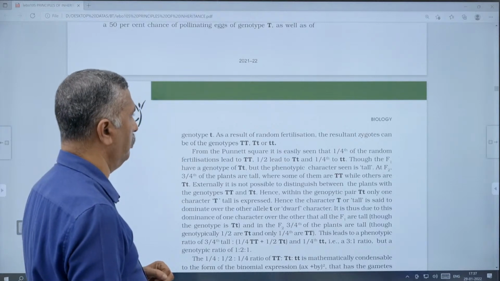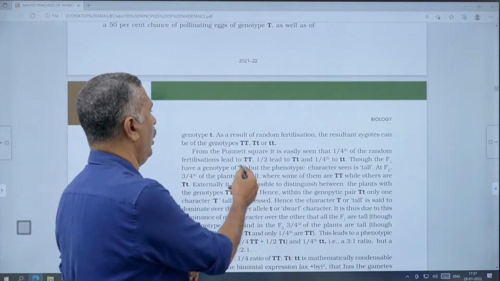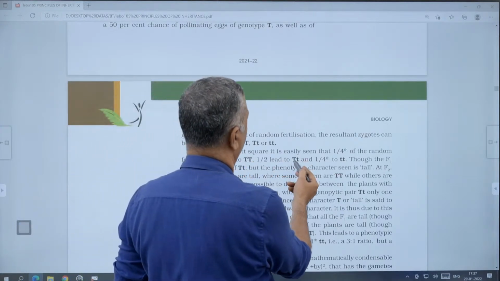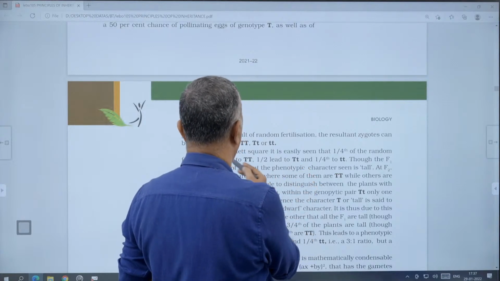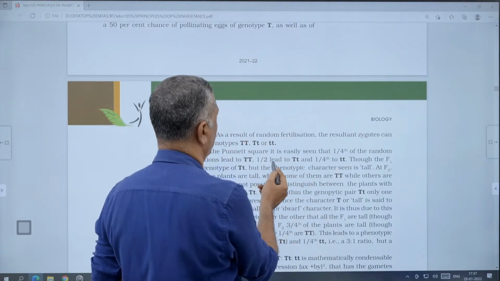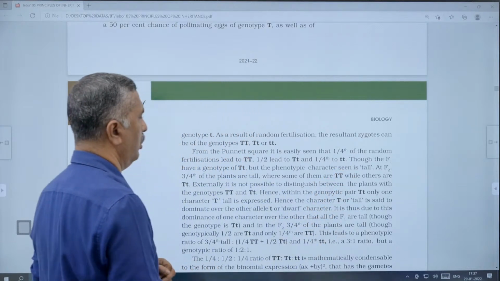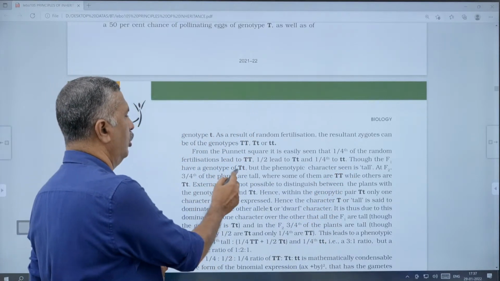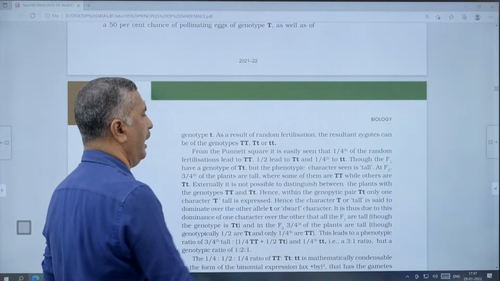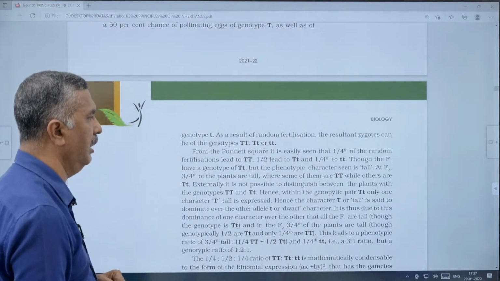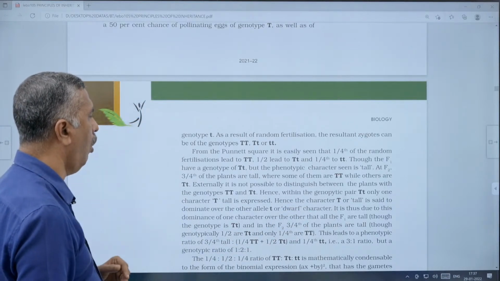That is called the genotypic ratio: 1/4 will be capital T, 1/2 will be capital T, small t, and 1/4 will be small t. Though the F1 have the genotype capital T, small t, the phenotypic character is tall. At F1, all of them are tall.